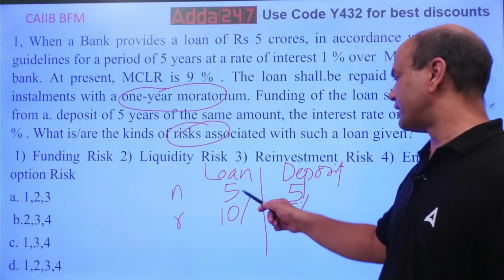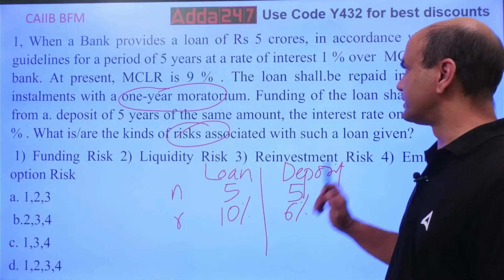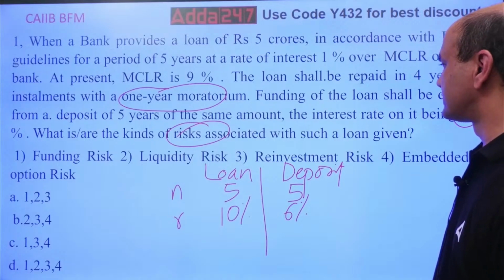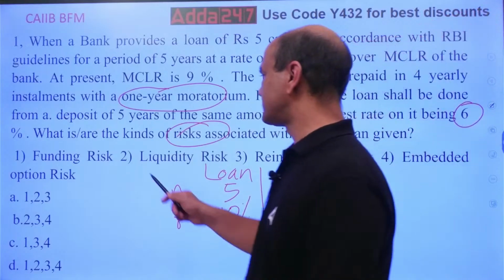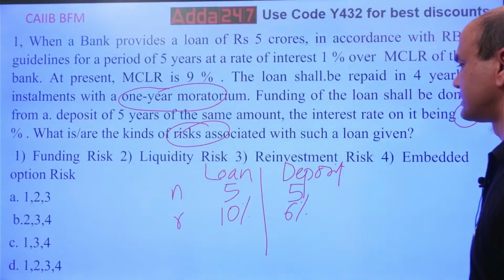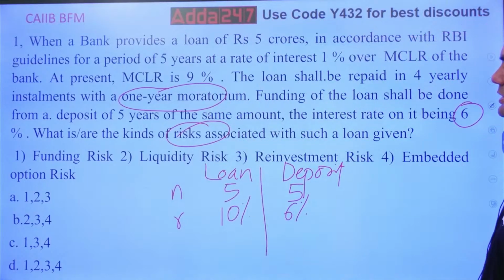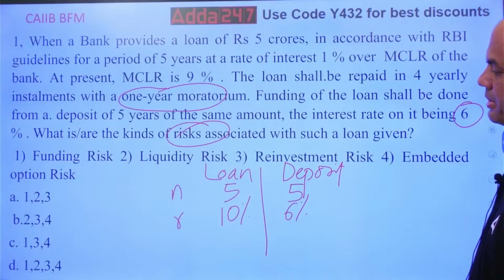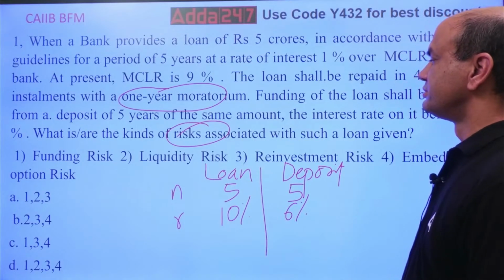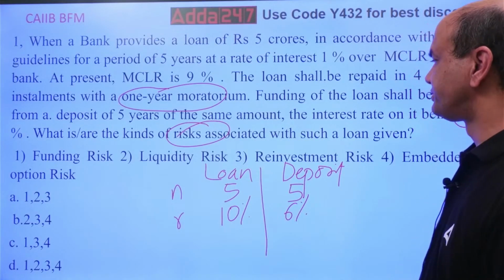So loan is for 5 years, deposit is for 5 years. Okay. Guideline for a period of 5 years at a rate of interest. So what are the risks? Funding risk, liquidity risk, reinvestment risk, and embedded option risk. So which one will be the answer? Think over it.